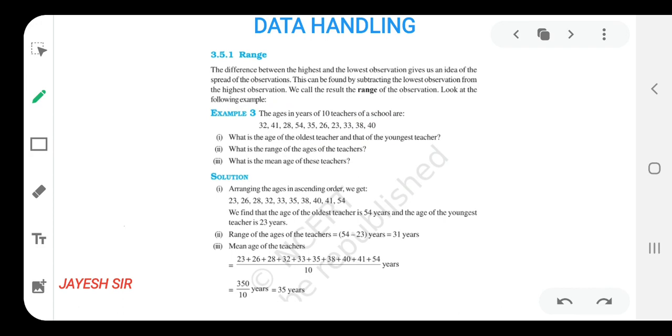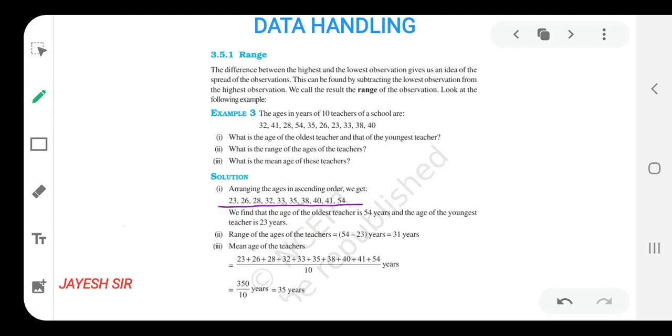it would be easier for us to find the range also, because to find the range we need to arrange the observations given to us in the ascending order. So we will first arrange them in ascending order. Here they are arranged: 23, 26, 28, 32, 33, 35, 38, 40, 41 and 54. We have arranged the ages of the 10 teachers in the ascending order over here.